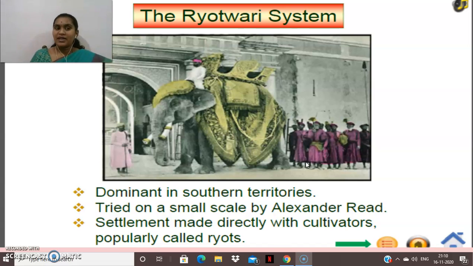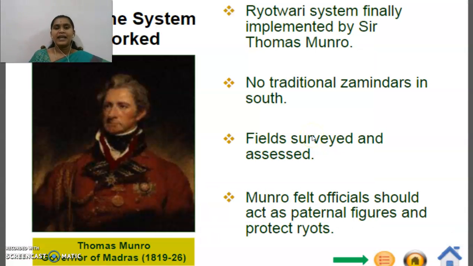So you are understanding, no, children? In the Raitwari system, what happened? This was dominant in the southern territories, in the southern part, and tried on a small scale by Alexander Reed. Later, the settlement, that means the agreement, was made directly with the cultivators, popularly known as ryots. Ryots means farmers.